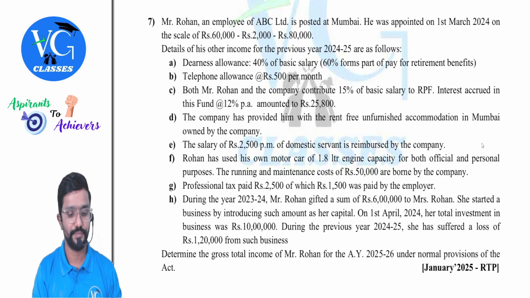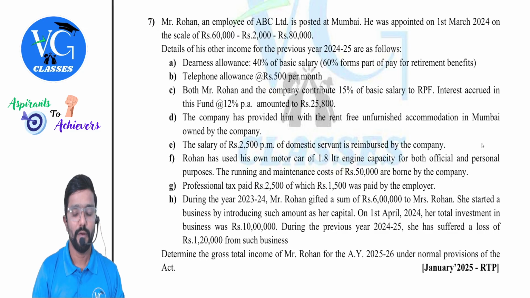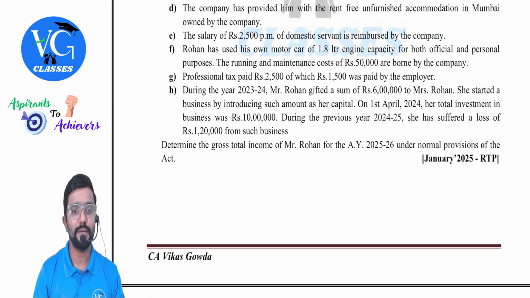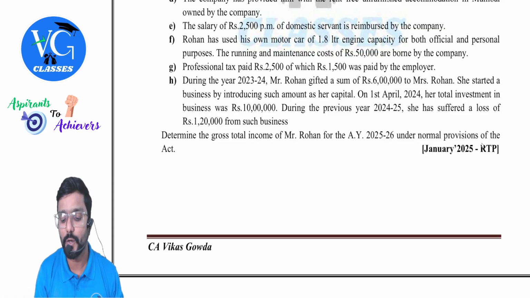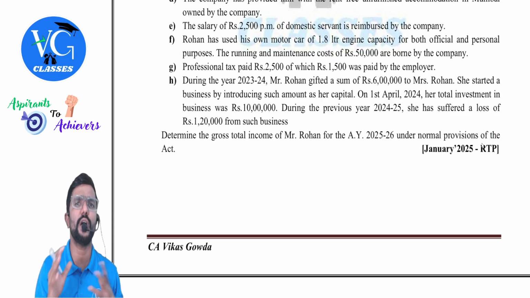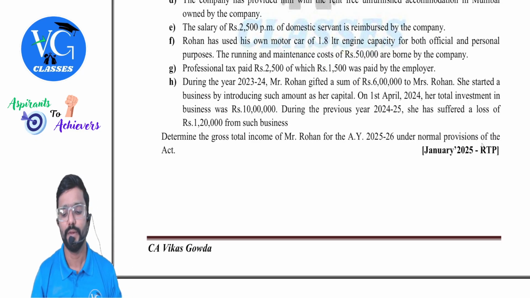Question number 7. Okay, let me read the requirement first. Determine the gross total income of Mr. Mohan for assessment year 25-26 under normal provisions of the Act. Guys, normal provisions means optional scheme.